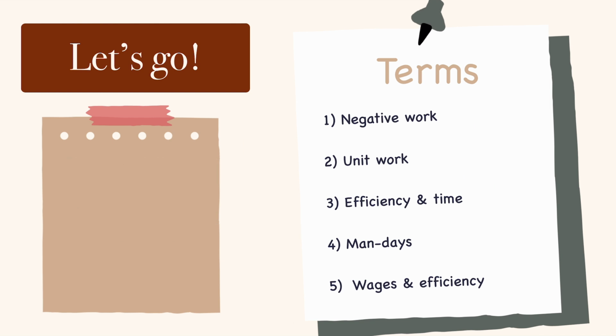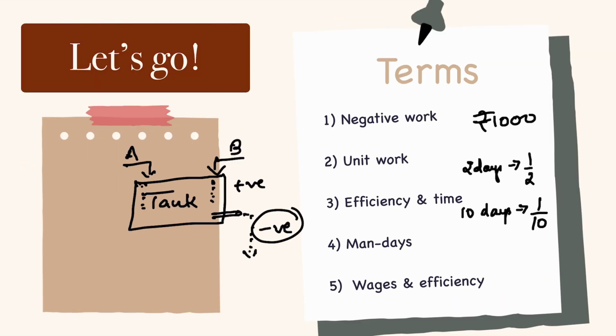So if 1000 rupees is being given per day, it should be distributed according to efficiency. Efficiency basically means work per day, work done per day, or work done in a day. I hope you understood it. Please go through the concept again. If you still have any doubt, please drop it in the comment box. Also, once we start doing the questions, you will get more clarity.